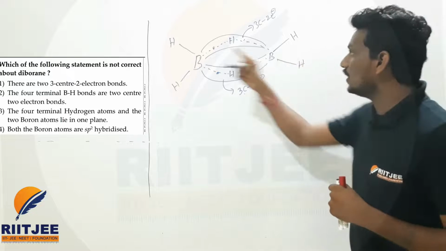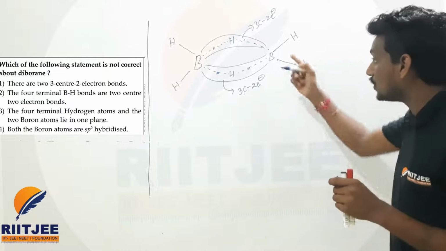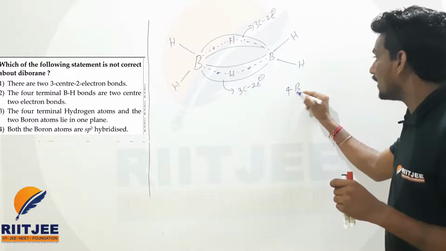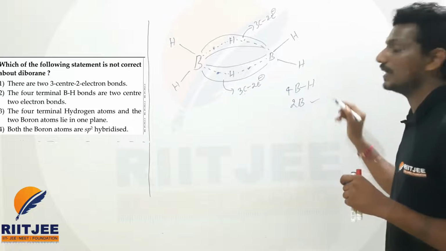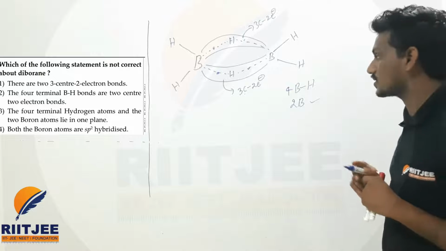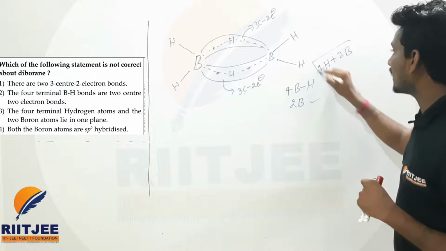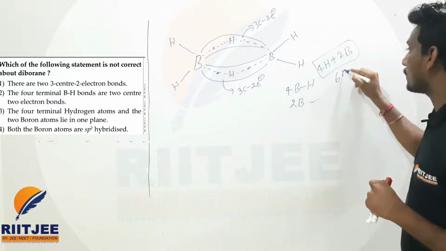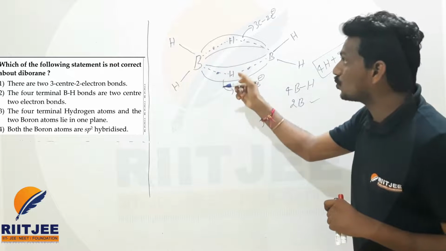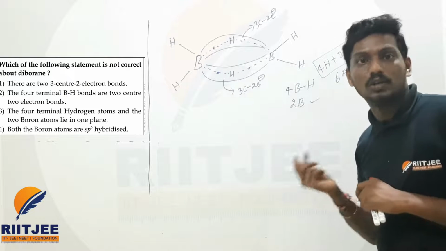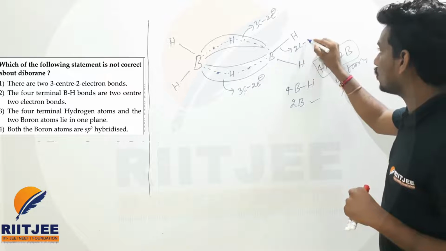Means 1, 2, 3, 4, 5, 6. 6 atoms are present in the plane. That too, 4 BH bonds are in the plane as well as 2 borons are in the plane, beta. So 2 borons plus 4 hydrogens, you can say 6 atoms are present in the plane. And these 2 bridged hydrogens are out of the plane. Now, this I called the 2 center 2 electron.